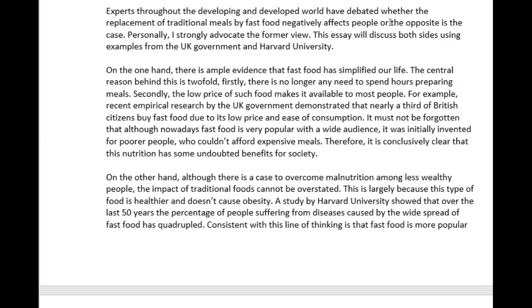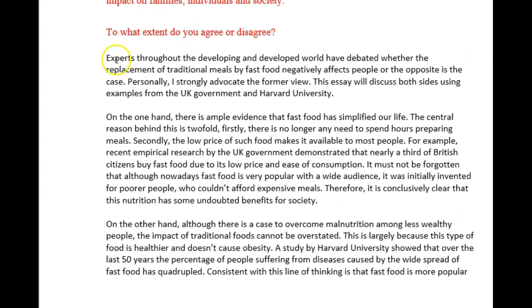All right. This is a little confusing. Let's talk about why. The essay is asking you, to what extent do you agree or disagree? You have already told us that you strongly advocate the fact that the replacement of traditional meals is negatively affecting people. Okay? You said that you agree with that statement. And since it only asks you about your view, to what extent do you agree or disagree, the question then arises, well, then why are you going to talk about the other side? What's the purpose of analyzing the benefits of fast food?